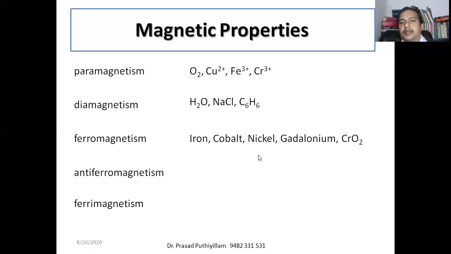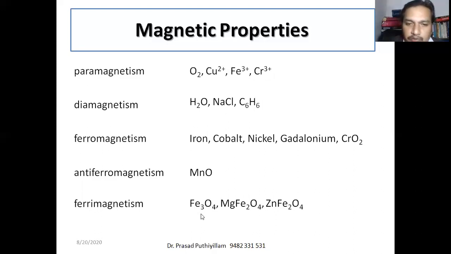Iron, cobalt, nickel, gadolinium, or chromium oxide are strong magnets. MnO, manganese oxide, is an example of an antiferromagnetic material. And Fe3O4, MgFe2O4 (magnesium ferrite) and zinc ferrite show ferrimagnetism. So these are interesting examples of different magnetic properties.